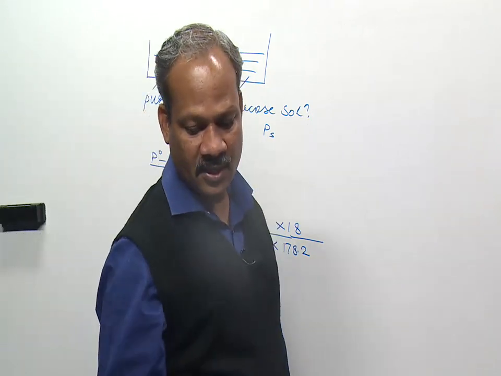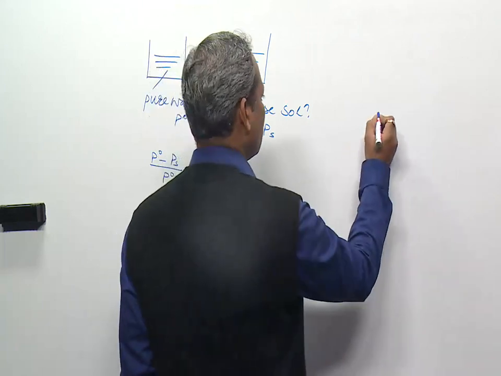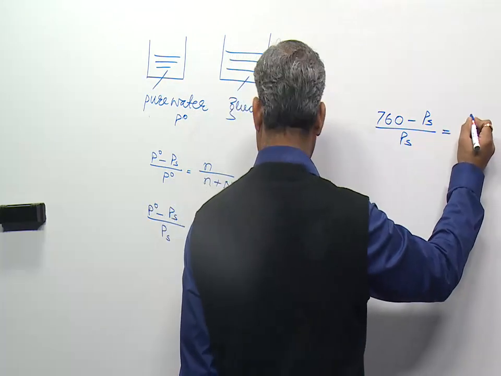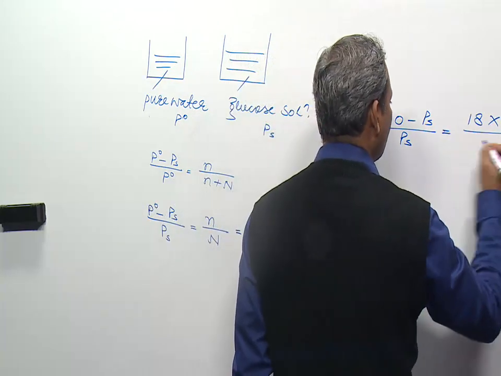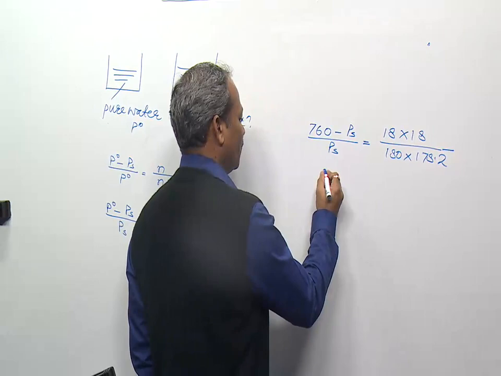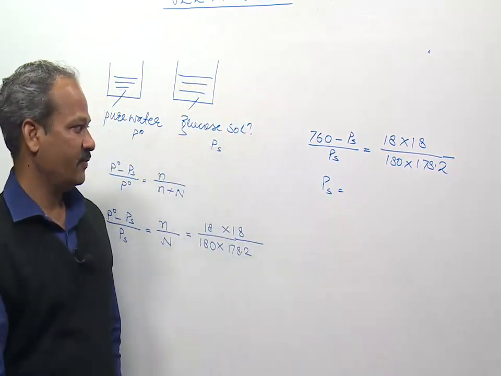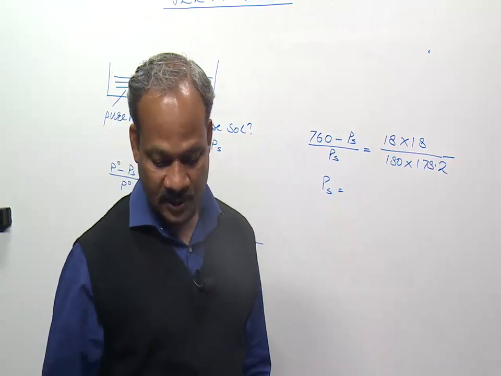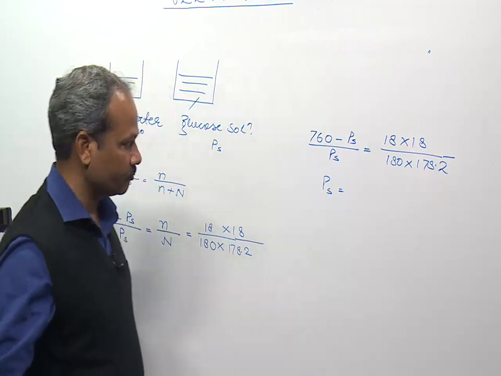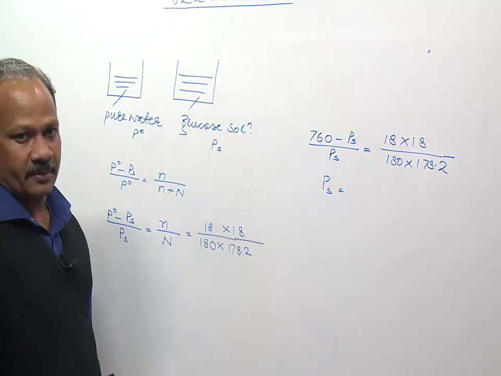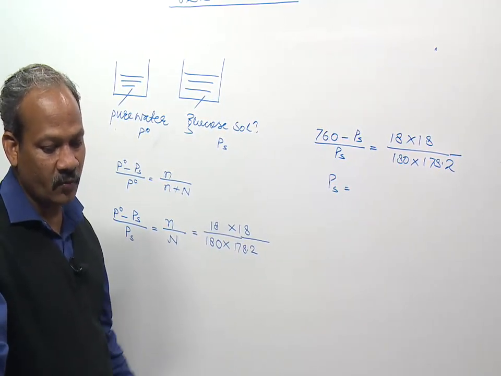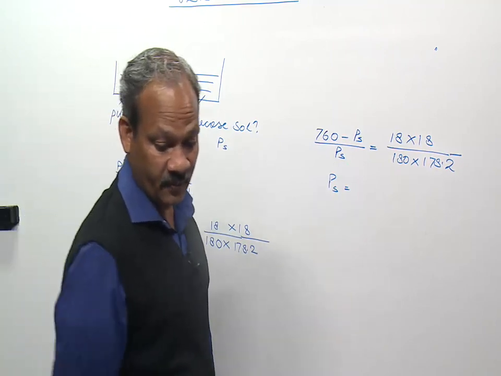We have to identify the answer in torr. So this equation will become 760 minus Ps upon Ps equals 18 into 18 by 180 into 178 upon 2. Now we can solve this equation. Obviously the answer will be less than 760 because there is a relative lowering in vapor pressure. All answers are less than 760, but there will be only a very small decrease in vapor pressure. So on solving you will get option B as correct, 752.4.